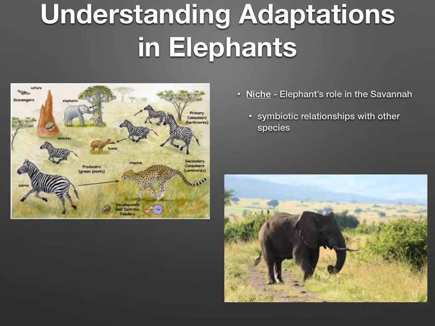How has adaptation occurred with African elephants? We first need to understand its niche in the ecosystem and learn about the conditions of the here and now. African elephants live in the savannas, which are dry, arid regions. The African elephant digs holes in riverbeds, creating watering holes, or leaves footprints that will later collect rainwater for smaller animals. They also have multiple symbiotic and predator-prey relationships with other animals.